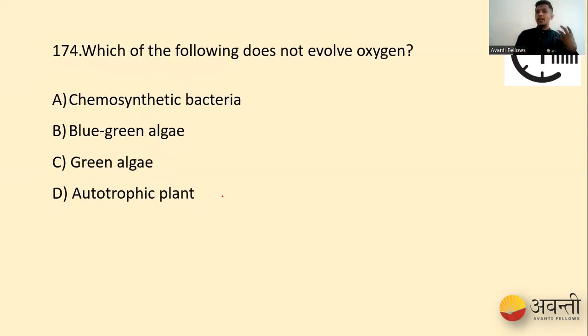Which of the following does not evolve oxygen? Our options are chemosynthetic bacteria, blue-green algae, autotrophic plants. When it comes to evolution of oxygen, photosynthesis in plants happens at the chloroplast, with chlorophyll pigments.